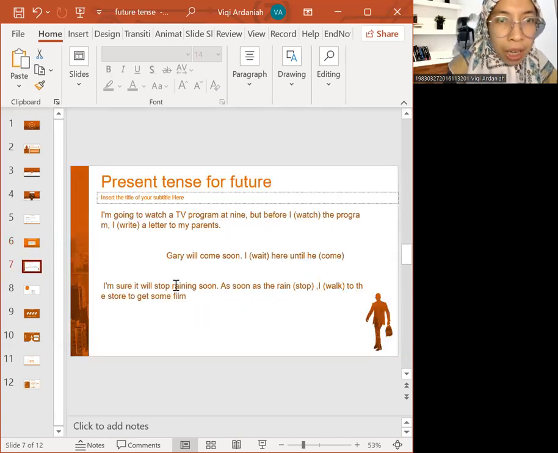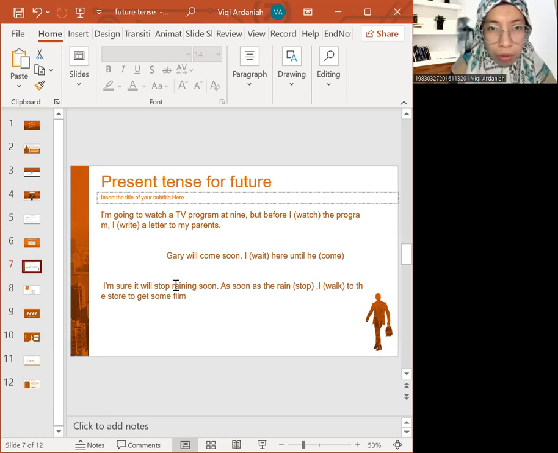Okay. Now, what about the present tense for the future? The exercise is like this one. I'm going to watch a TV program at 9. But before I watch the program, I will write a letter to my parents. Is it okay to say, I'm going to write a letter to my parents? Definitely okay. The most important thing here is that "watch" is the present form.